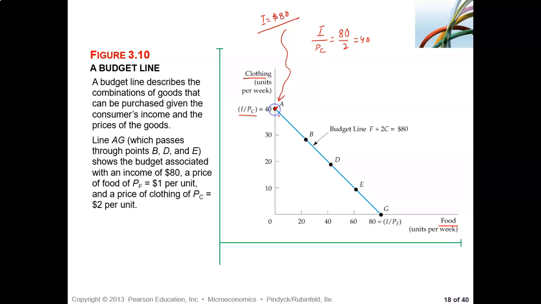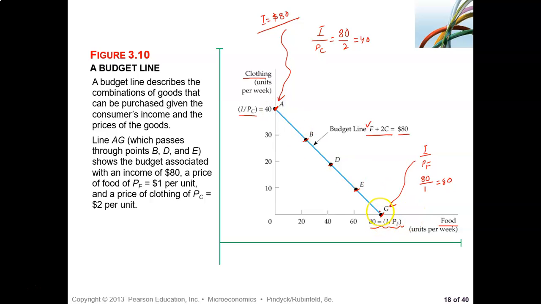Food is 0 here. On the other hand, what about that G? That G is I divided by PF, right? I is income, PF is price of food. So if you divide that 80 income with price of food, which is $1 per unit, it is 80. So that is what we have here, right? And then we join A and G. All the other combinations fall on this line. They tell us how much of different combinations of food and clothing the consumer can buy given that $80 income. So this is the budget line.